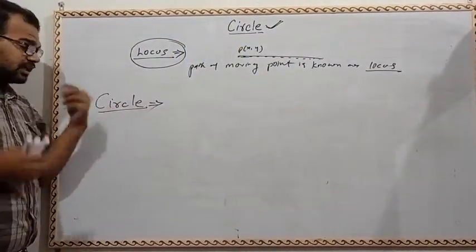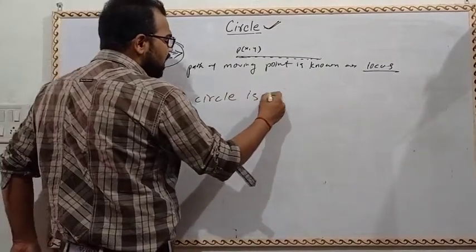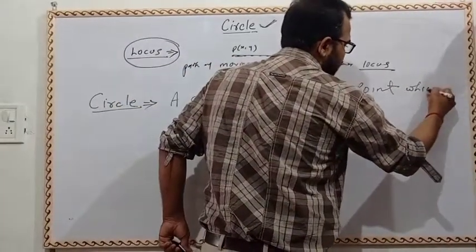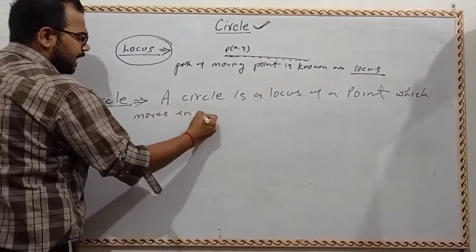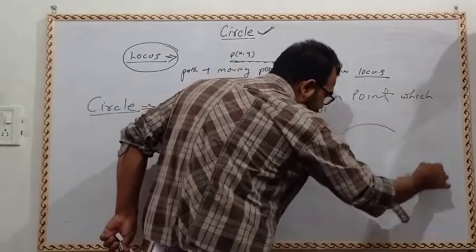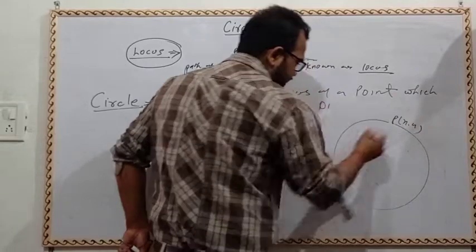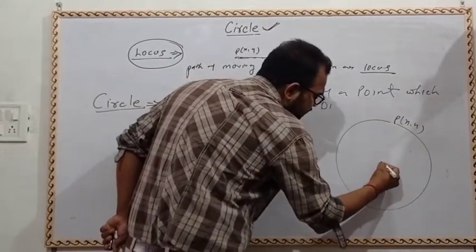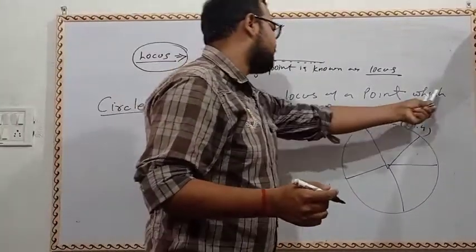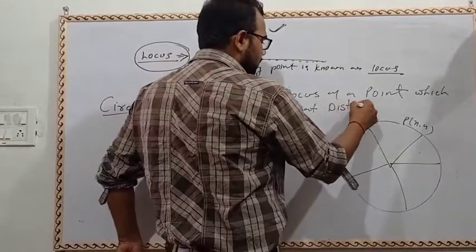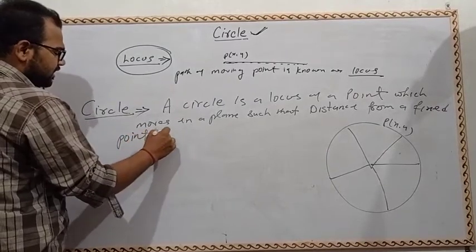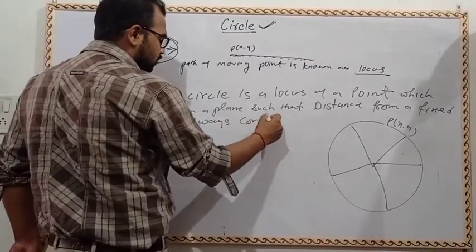So what is a circle? A circle is a locus of a point which moves in a plane such that the distance from a fixed point is always constant.